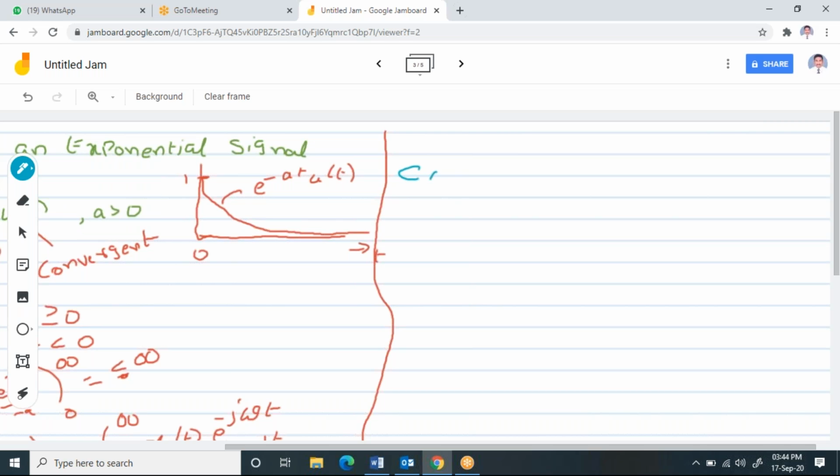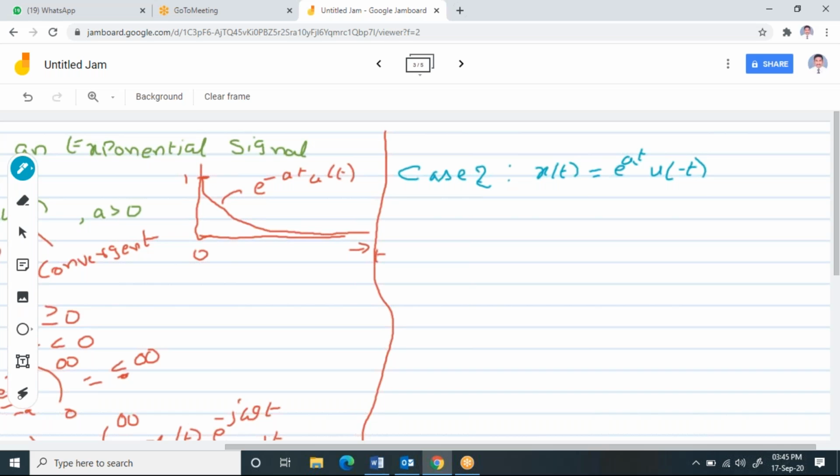My second case is, I'm going to consider x of t as e power at u of minus t.